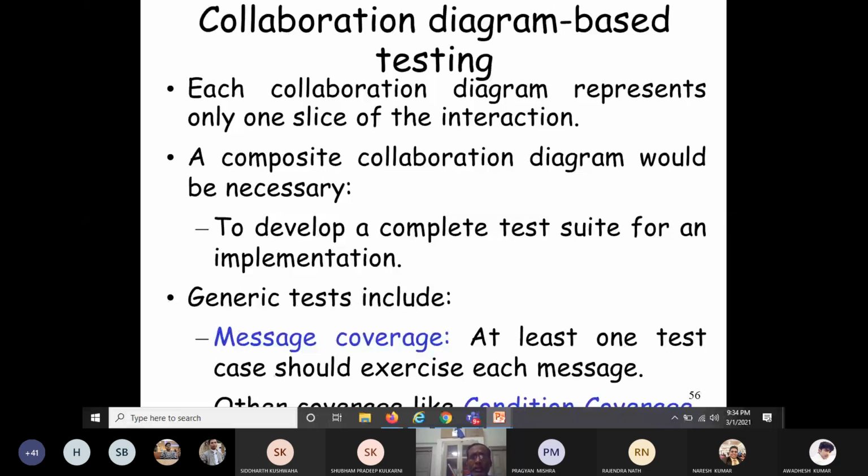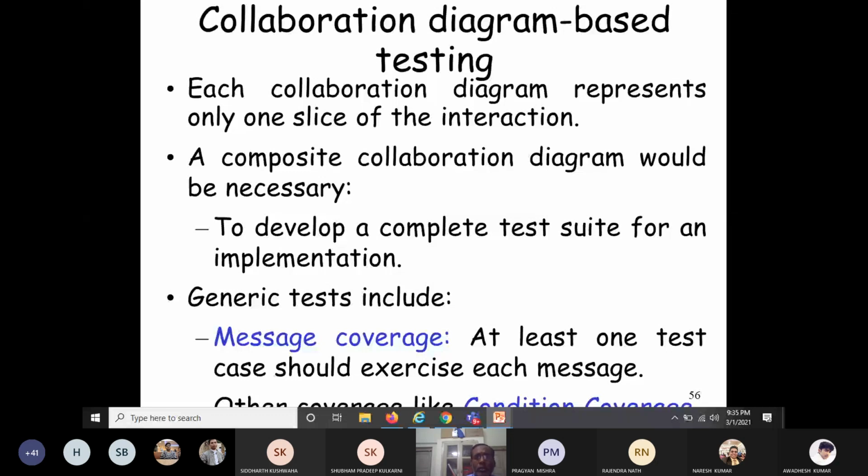We do not have sufficient time to cover how to perform object-oriented software testing using the remaining types of UML diagrams, such as the timing diagram, interaction overview diagram, profile diagram, etc. Please read yourself.